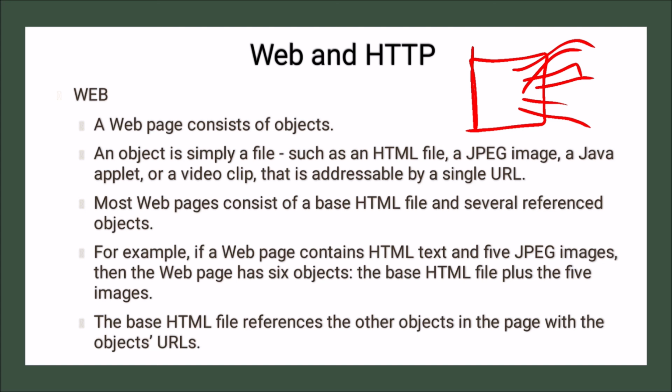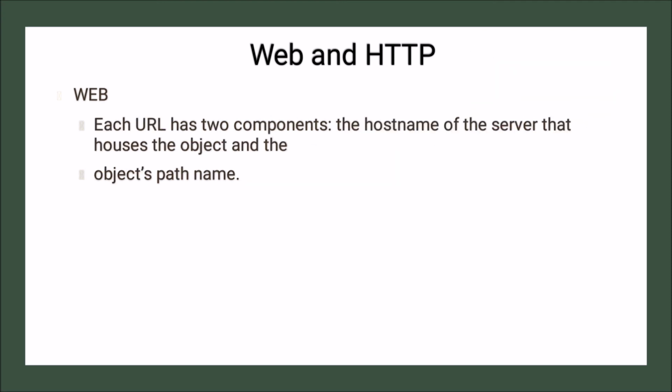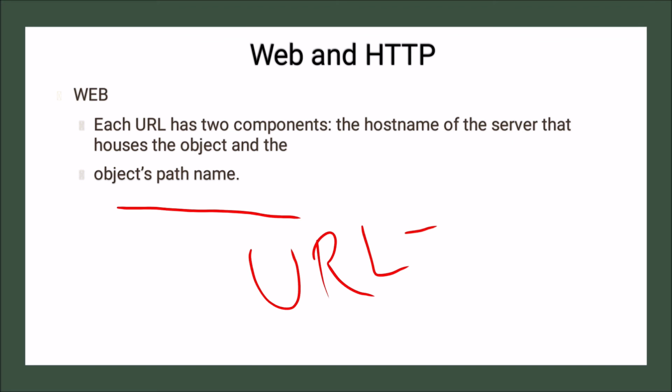The base HTML file references the other objects in the page with the objects' URLs. Each URL has two components: the host name of the server that houses the object and the object's path name. So basically a URL is made up of two components, the host name and the object path name.